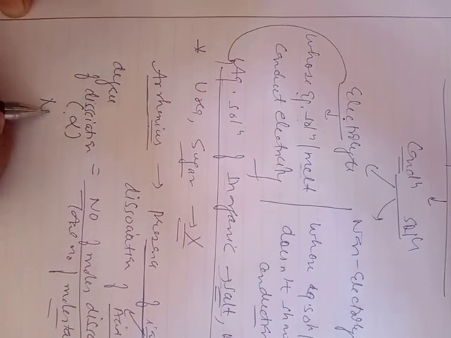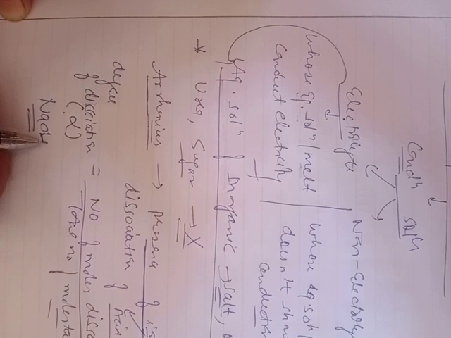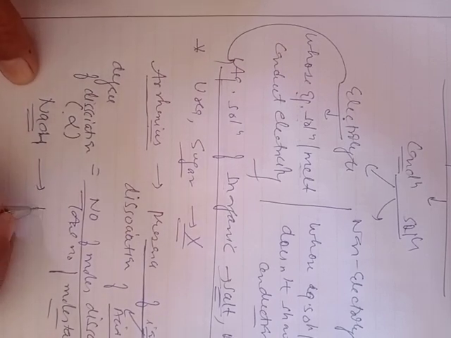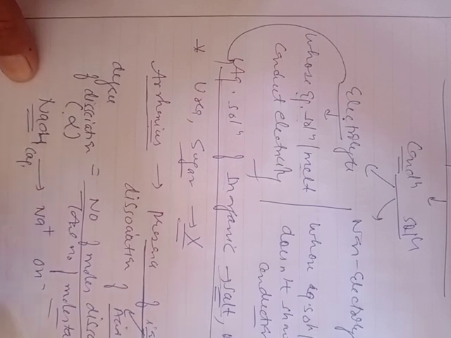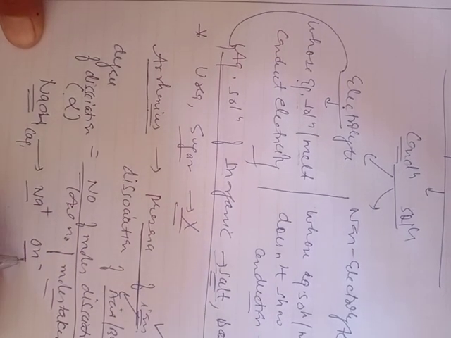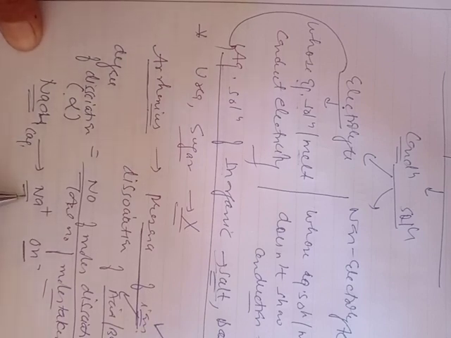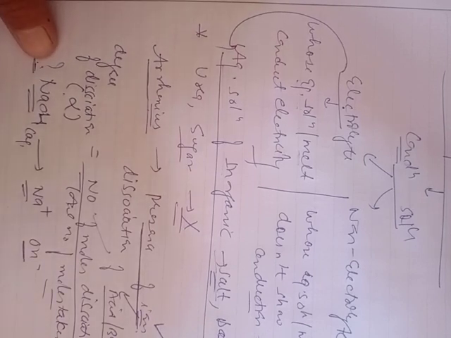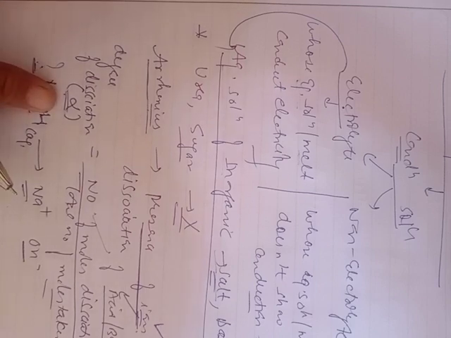Suppose we have taken sodium hydroxide. This sodium hydroxide is a base. In aqueous solution, it will dissociate to produce the respective Na positive and OH negative ions. From this we can calculate the number of moles dissociated from the number of moles taken. Out of the moles we take at the start, the fraction that dissociates is called the degree of dissociation.